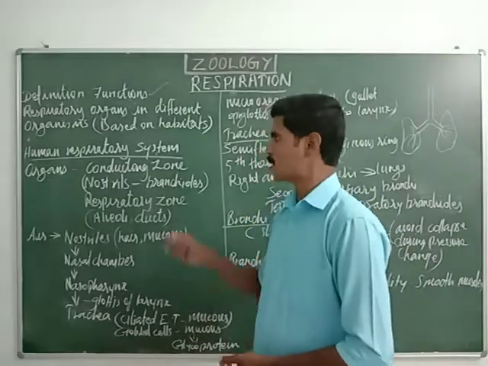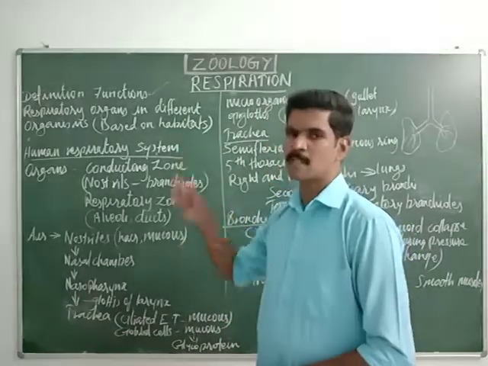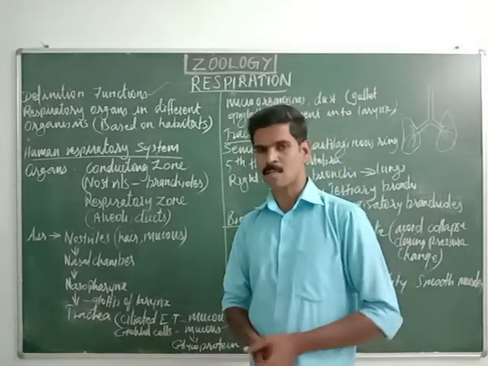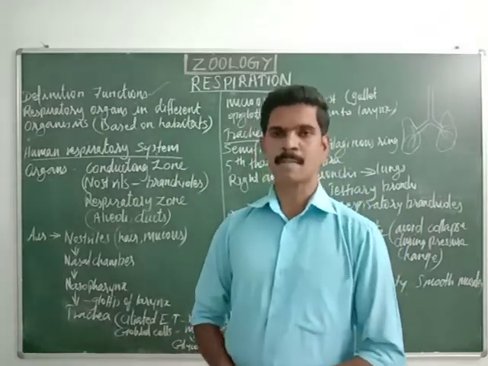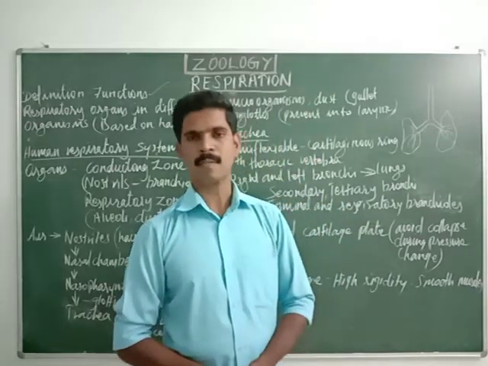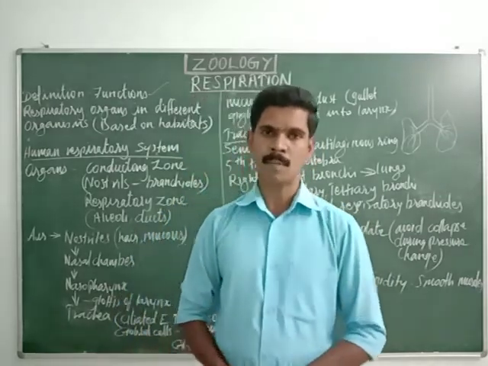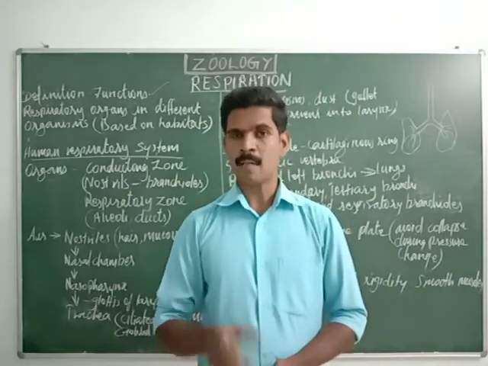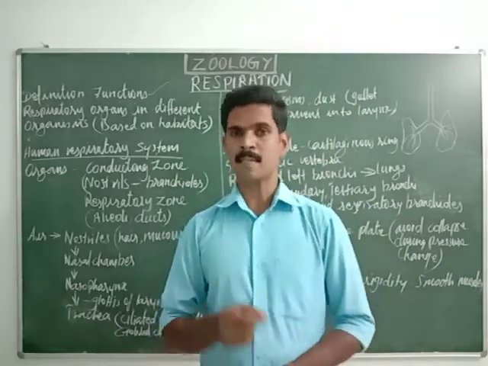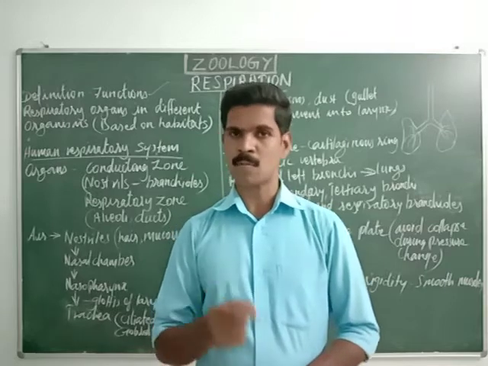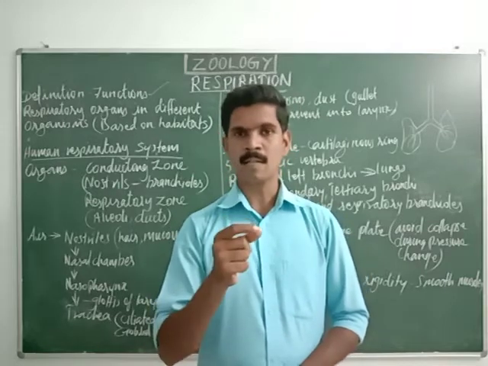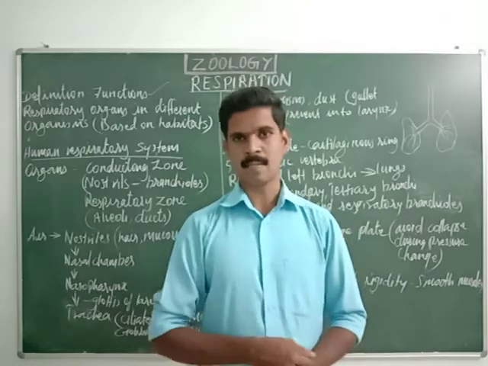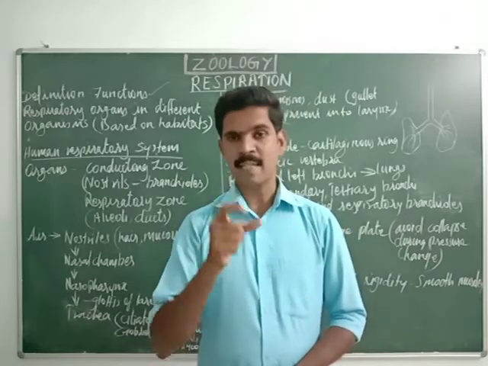Then next we are going to study the structure of the human respiratory system. First we are going to study the organs of our respiratory system. The respiratory system of the human body is made up of many organs. Now I will say all the organ names present in our respiratory system, so listen very carefully. The first organ is the external nostrils. Then the nasal cavity,